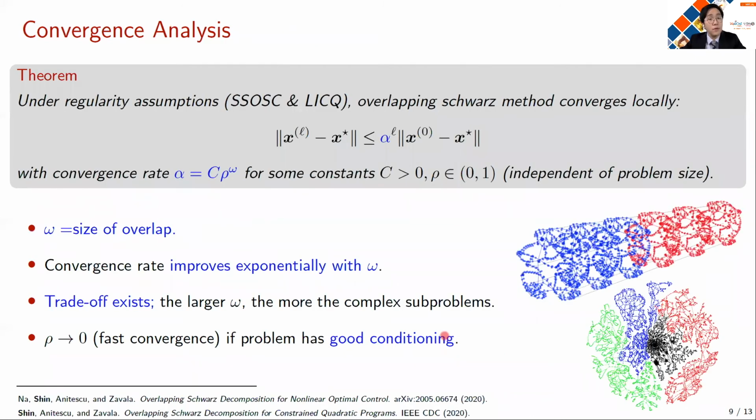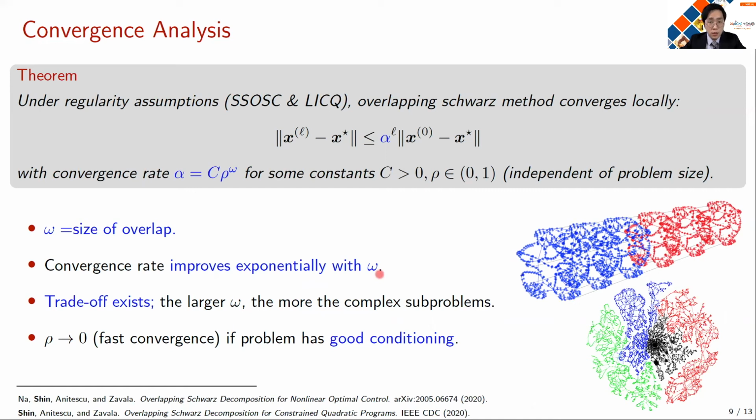And by formalizing our previous observation, we can establish the convergence of the overlapping Schwarz method. Specifically, under some regularity conditions, in particular a strong second order condition and the linear independence constraint qualification, one can show that the overlapping Schwarz scheme locally converges with the linear convergence factor alpha, and this convergence rate has an exponentially decaying relationship with the size of overlap omega. This indicates that the algorithm has guaranteed convergence if the size of overlap is sufficiently large, and if we further increase the size of overlap, the convergence rate improves exponentially. In other words, we can accelerate and robustify the convergence of the algorithm by using overlap.